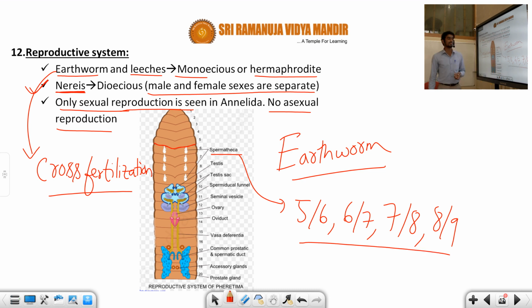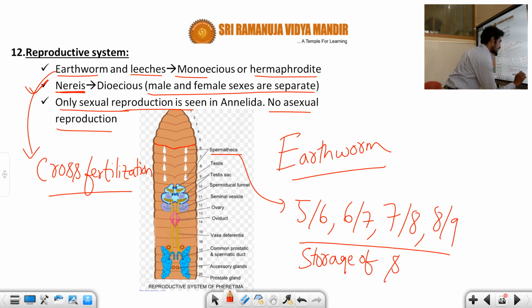What is the function of the spermatheca? It is responsible for the storage of sperms. Storage of sperms. Now the testis is present, you can see, student, testis and testis sac and seminal funnel.